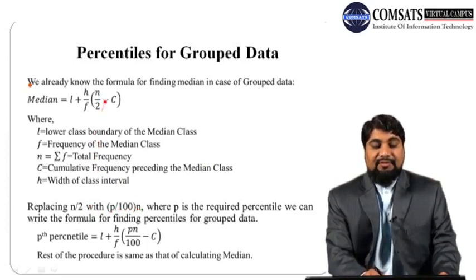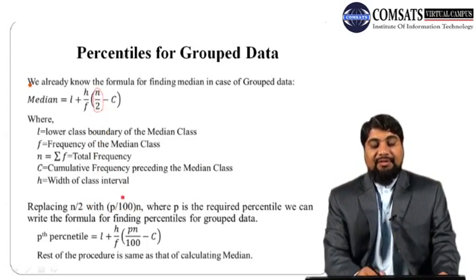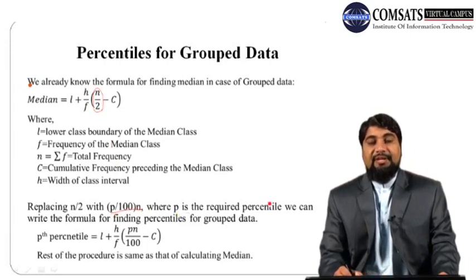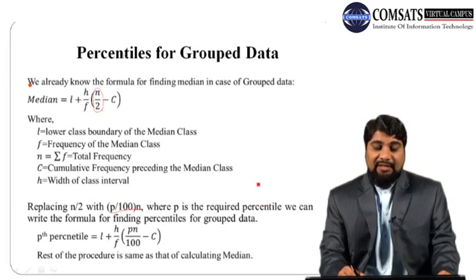in this formula, where p is the required percentile, we can get the formula for the pth percentile for grouped data. Why?